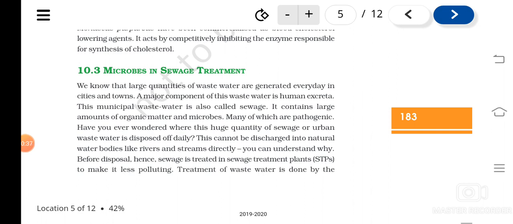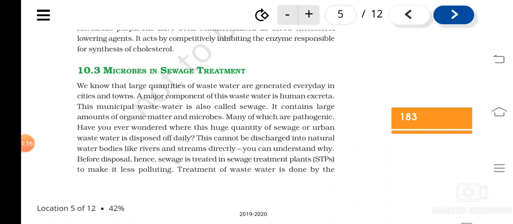So what is sewage? The wastewater that is generated in towns and cities, or the domestic waste. It may contain human excreta, and it will be very rich in microbes. A large amount of organic matter and microbes will be there in this sewage, and many of them may be pathogenic. They may cause different diseases also, so we cannot directly dispose of them into the natural water bodies, can we?